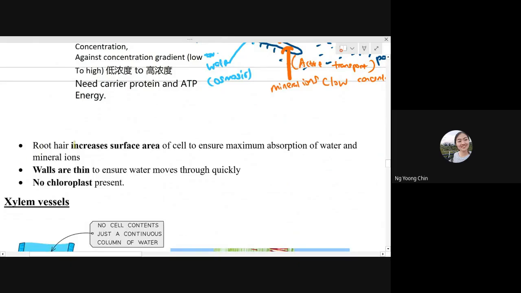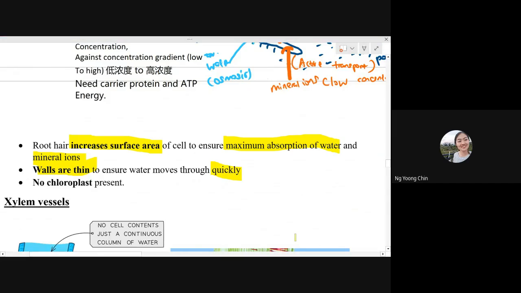Root hair cells have very long extensions because they want to increase surface area to increase the absorption of water and mineral ions. They also have a very, very thin wall. So the wall is so thin that they are able to absorb the water quickly. The water just needs to travel a very short distance from the soil water into the root hair cell very quickly.